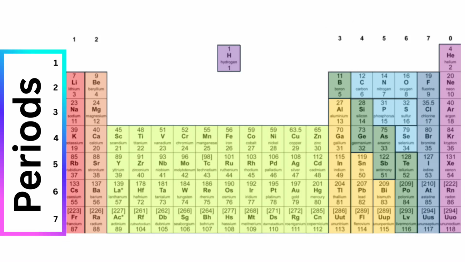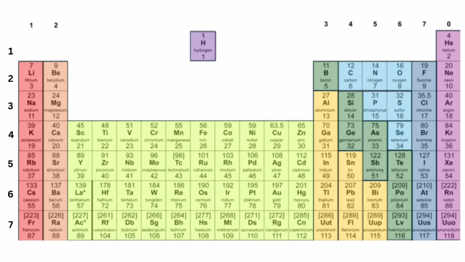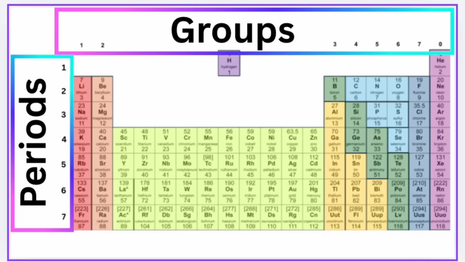In the modern periodic table, elements are arranged in rows called periods in order of increasing atomic number. Elements with similar chemical properties are placed in vertical columns called groups. The table is called the periodic table because elements with similar properties occur at regular intervals. This happens because elements in the same group have the same number of electrons in their outer shell. And that is how the periodic table developed into the powerful tool we use in chemistry.